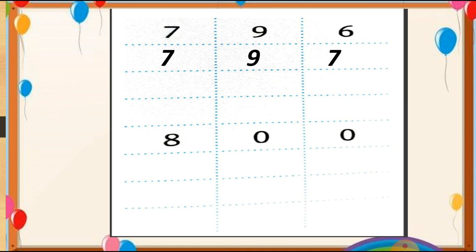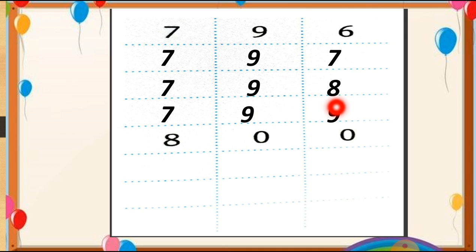So we write 798. After 98, the number 99 will come. So we write 799. This way we have to complete this.